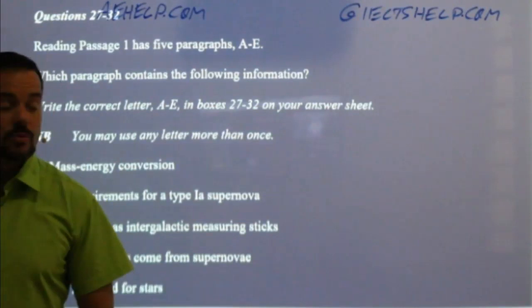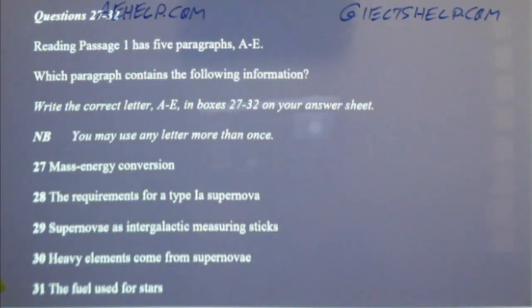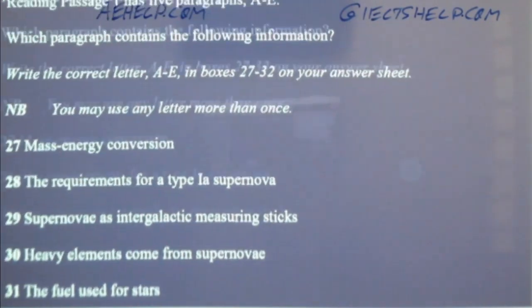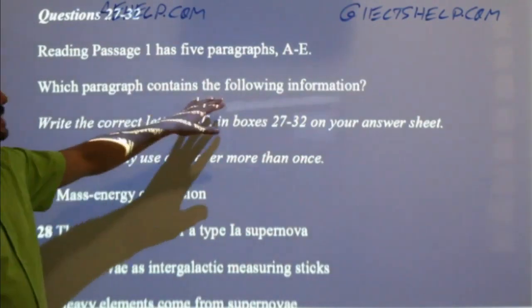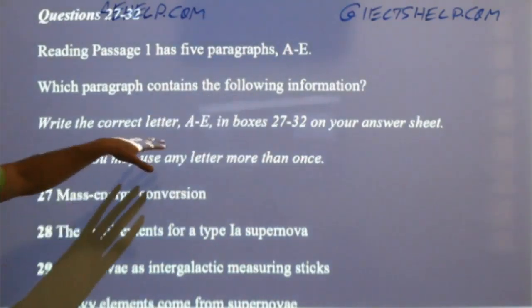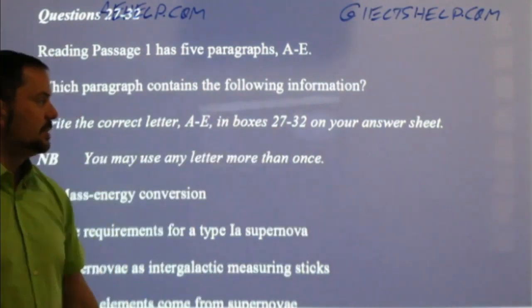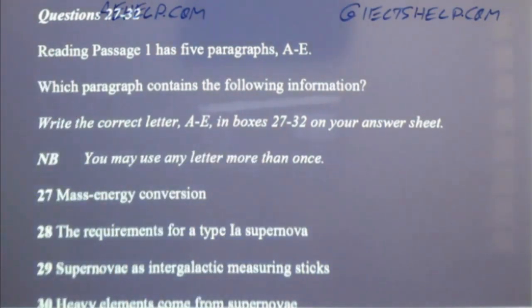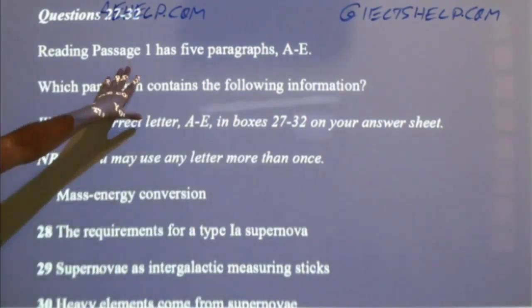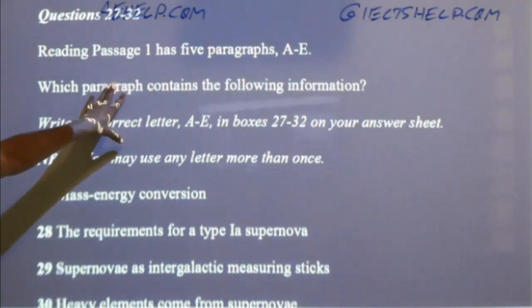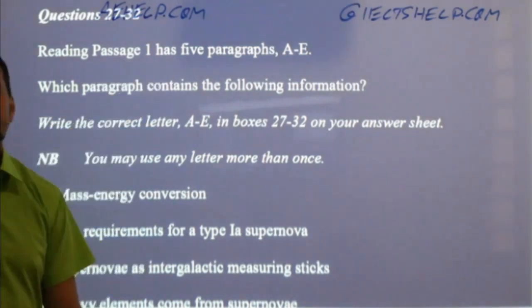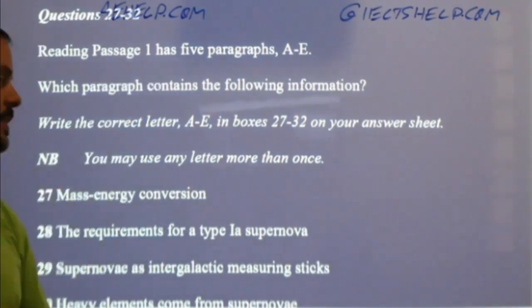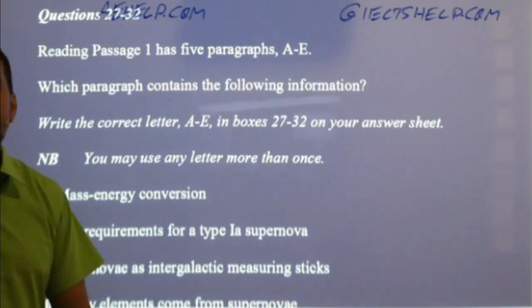Here are the questions. So reading passage 1 has 5 paragraphs. Which paragraph contains the following information? Write the correct letter A to E in boxes 27 to 32 on your answer sheet. So here you have to match the paragraph with the information, or you have to match the information with the paragraph, said another way. Should I read this kind of question before I read the passage?